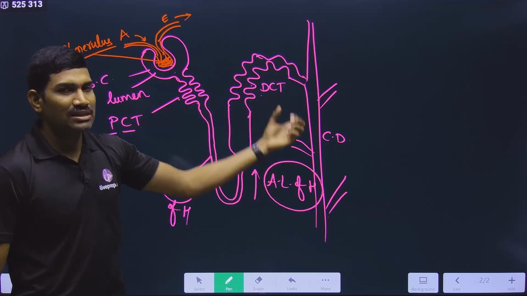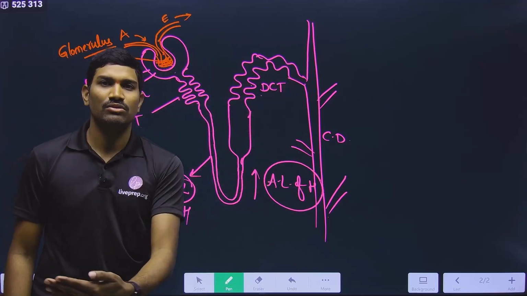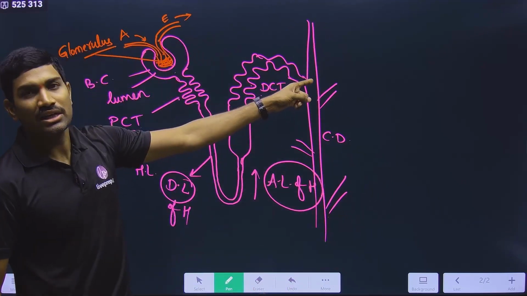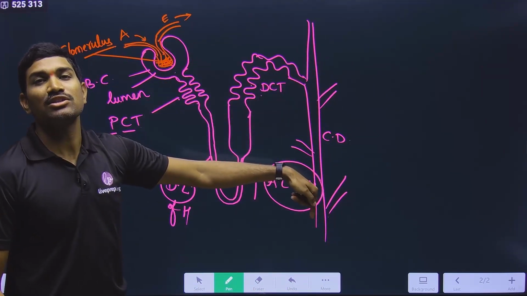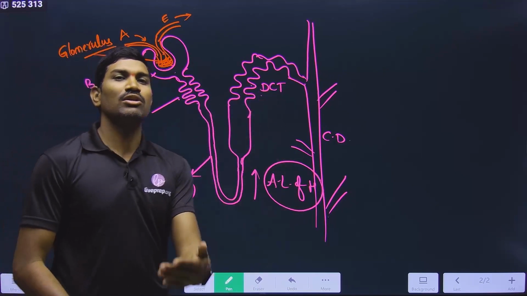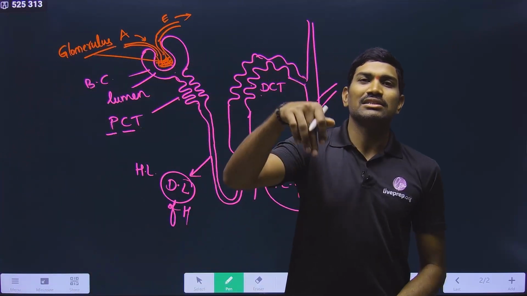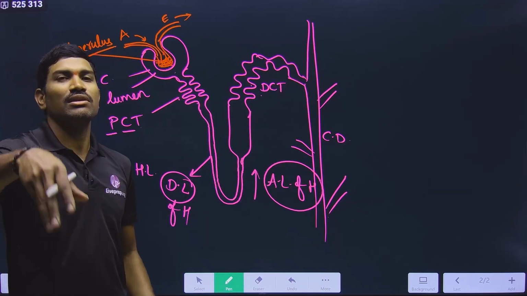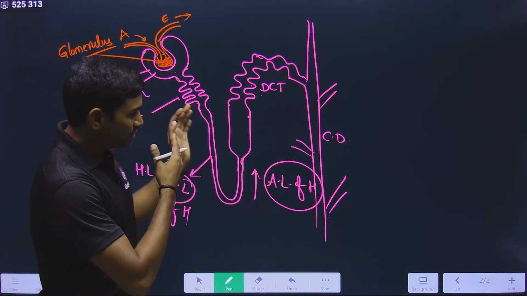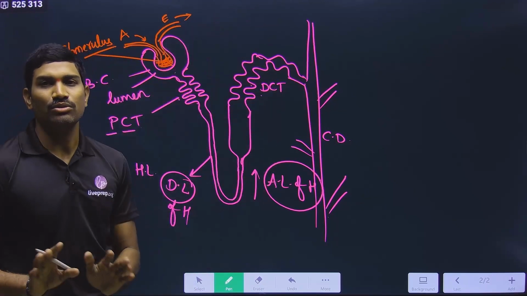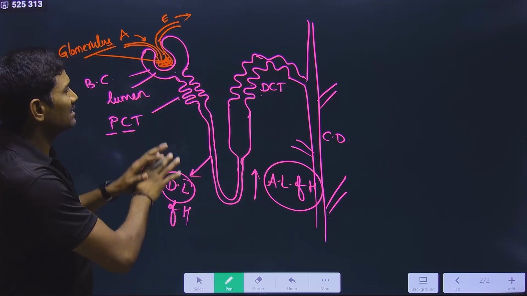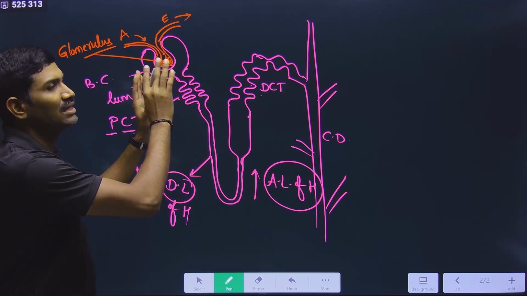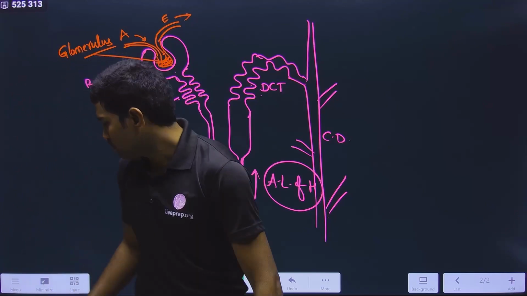So this collecting duct is collecting the urine, and that urine passes through these collecting ducts. Where are these collecting ducts present? It actually started in the cortex. Now it is passing through the medulla and then through the medullary pyramids, entering the calyx, then the renal pelvis, then the ureter. Then the urine goes into the urinary bladder. This is the flow of urine in these tubes. Is it clear? This is the general basic idea of the various parts present within the nephron.